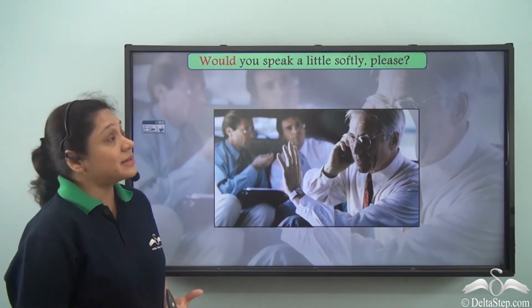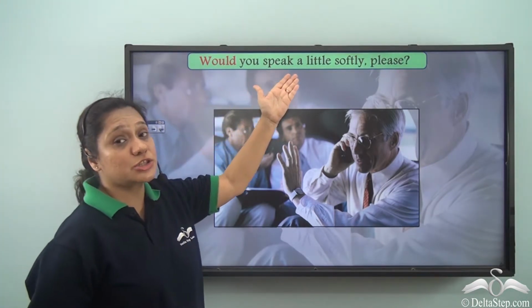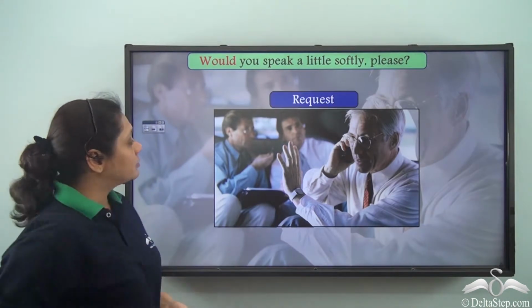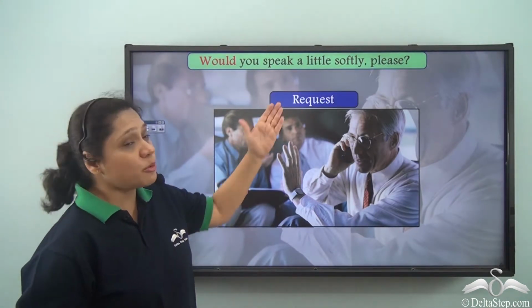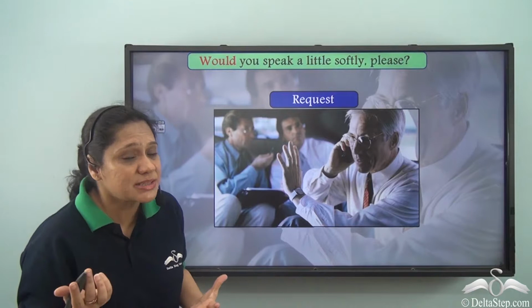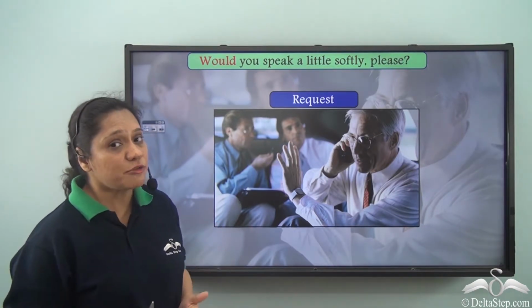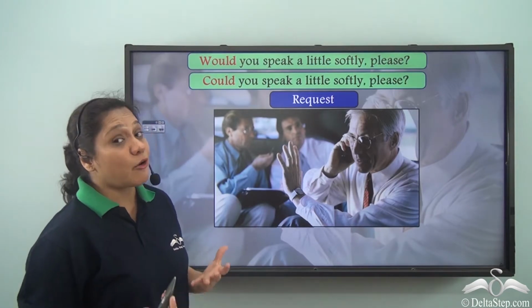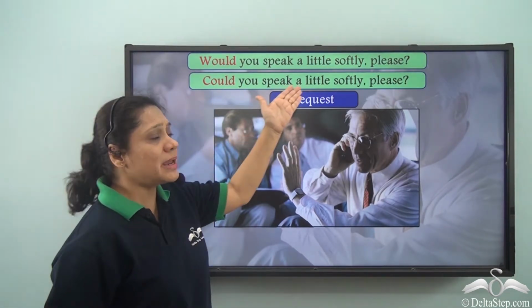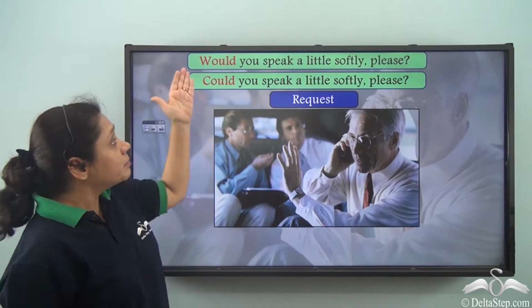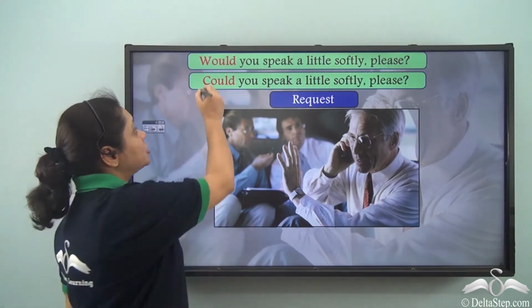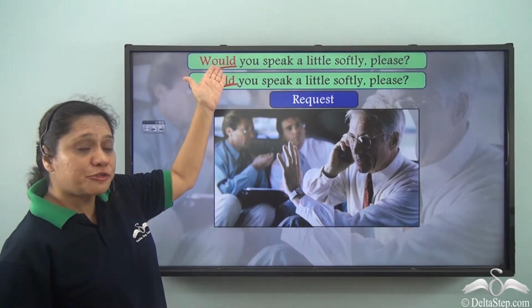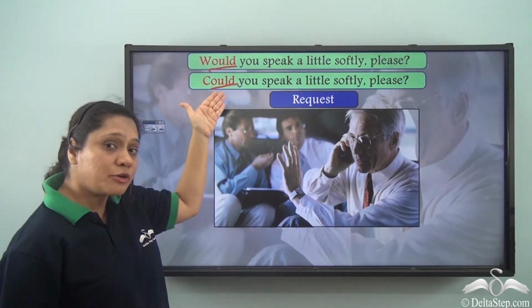Now if somebody says, would you speak a little softly please, what does it show? It shows a request. Somebody is requesting you to speak a little softly. But somebody can also say, could you speak a little softly please? Both would and could are showing us requests. Then what is the difference between the use of would and could?